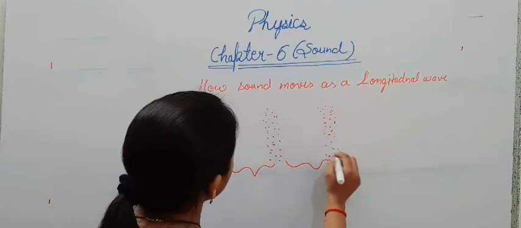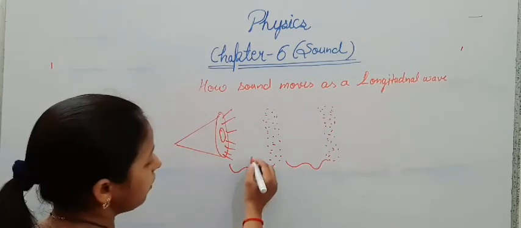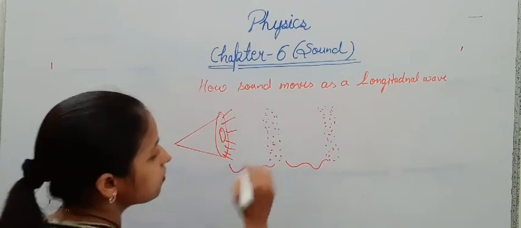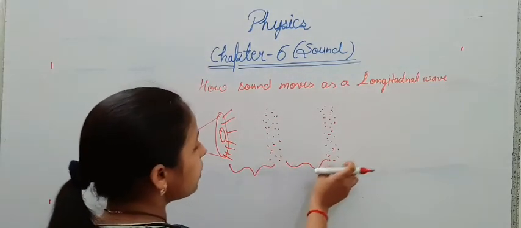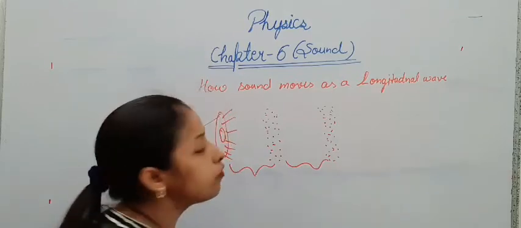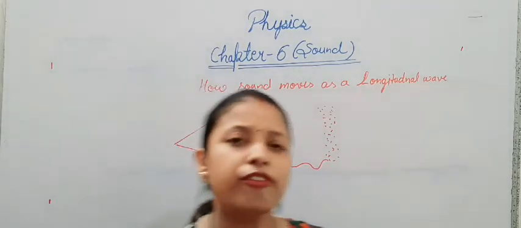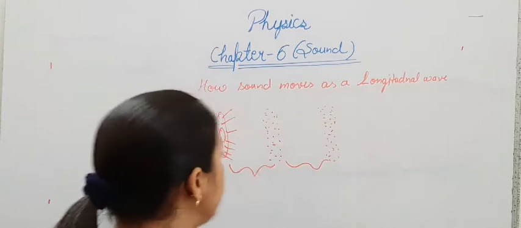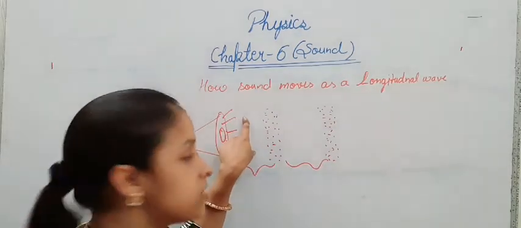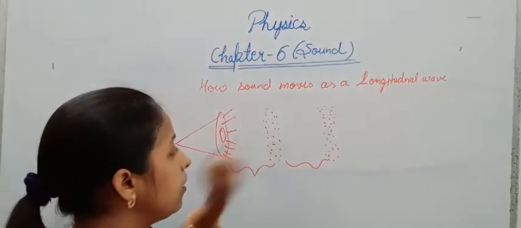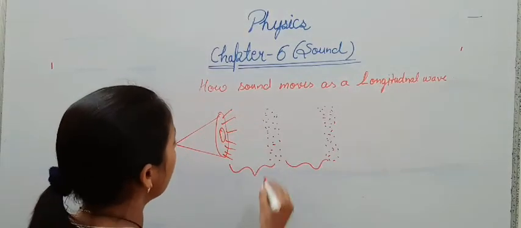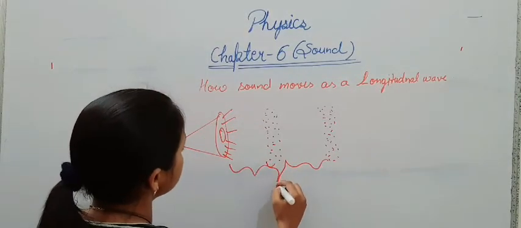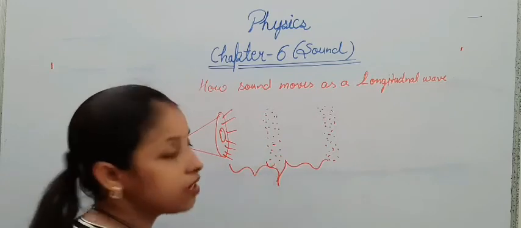So here two things are formed. This is rarefaction and this is compression. Rarefaction, compression, rarefaction, compression. Again we will get a series of rarefaction and compression. Rarefaction is a place where fewer molecules are present. All the molecules are shifted here. And compression is the area where more molecules are present. See, this is compression, this is rarefaction.